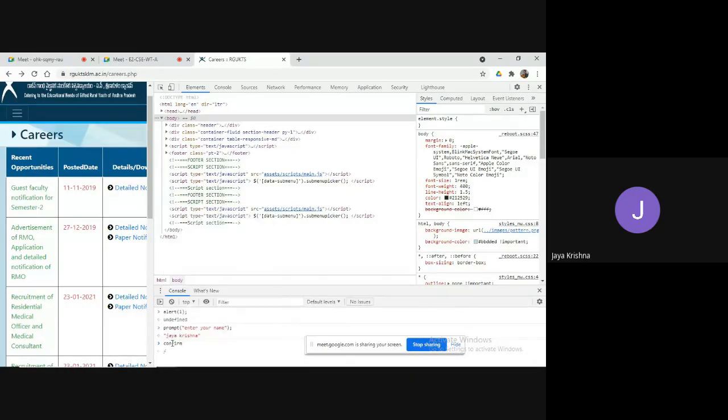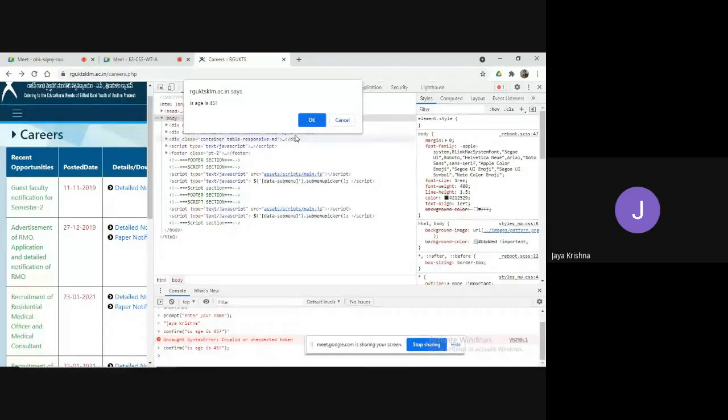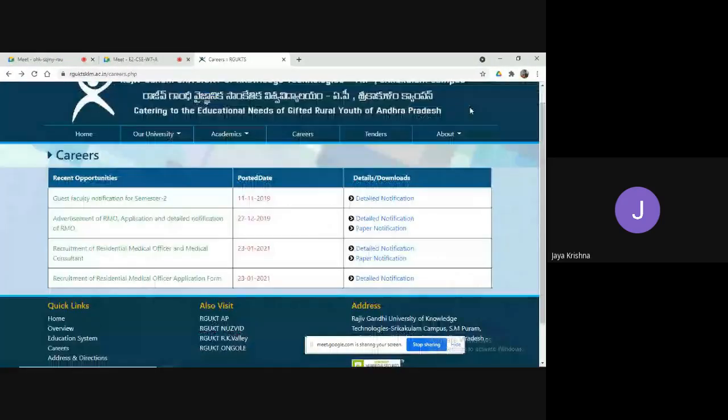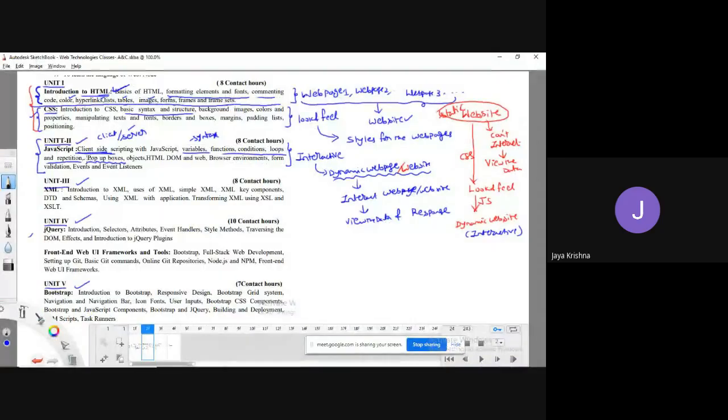For example, confirm. His age is 45. Don't worry about all these syntaxes. What happened here? His age is 45. If you click on OK, it will relate to something. If you click on cancel, it will be related to something. So these are all the things which we call pop-up boxes, whatever I have shown.